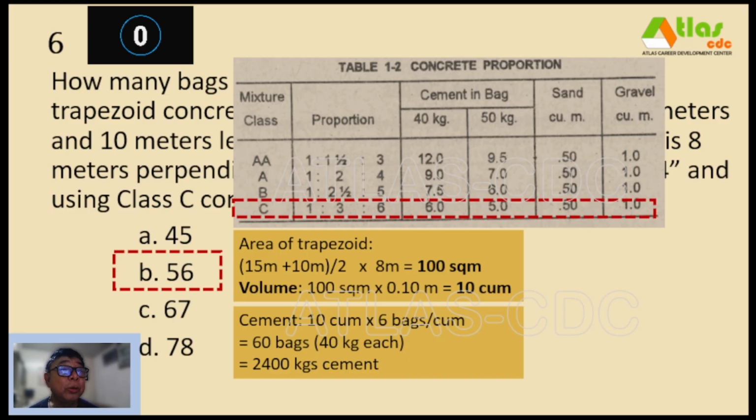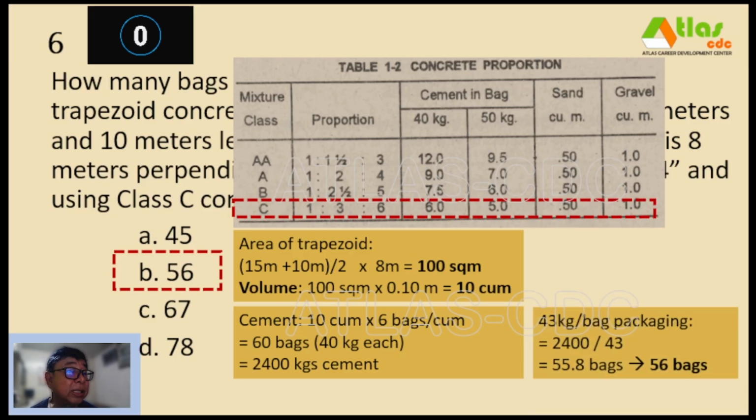So to determine how many bags of 43 kilos packaging, we only have to divide this 2,400 kilograms by 43 kilograms to get the number of bags. And that will give you 55.8 bags, or round off to 56 bags.